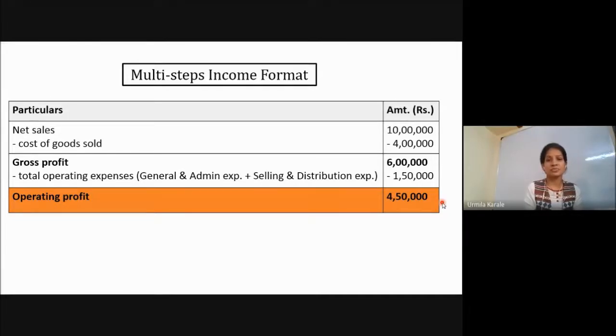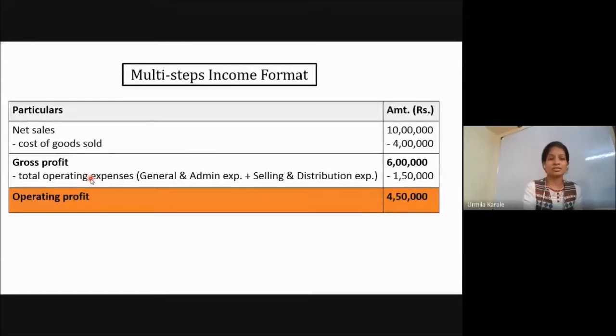So you can see, apart from operating expenses, there are other expenses also which need to be minus from this profit. So the next level, we are going to minus those other expenses. The other expenses which are not related to business are termed as non-operating expenses. Now we are going to minus non-operating expenses.